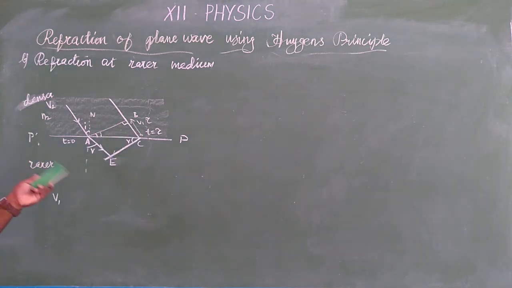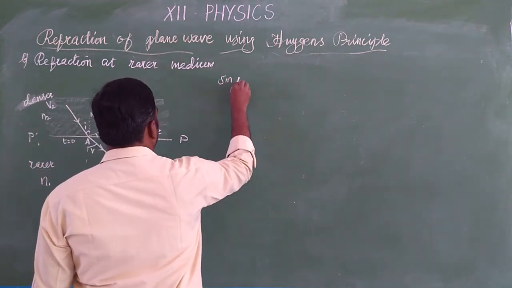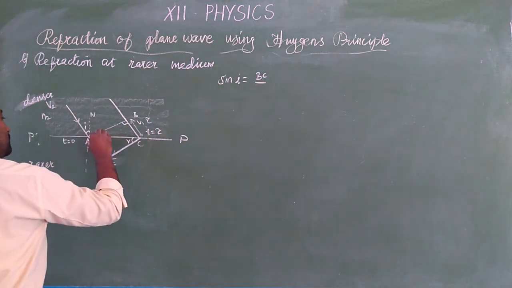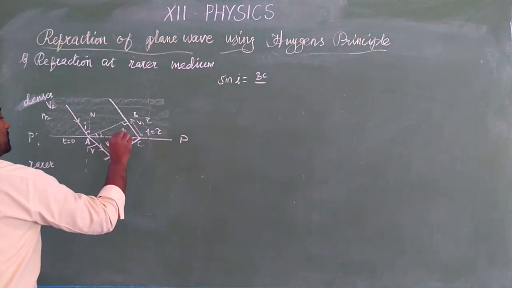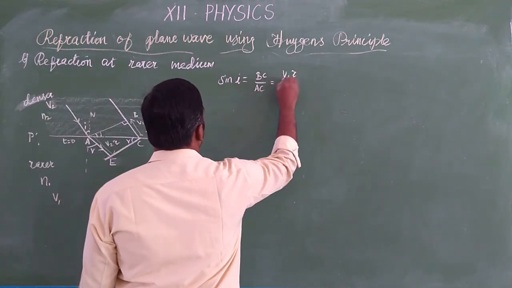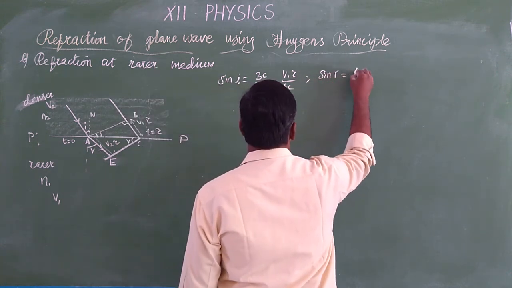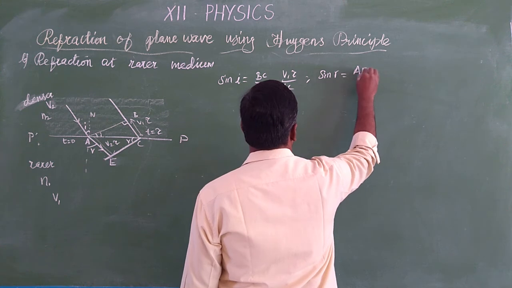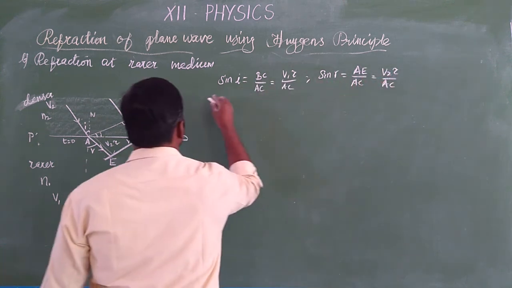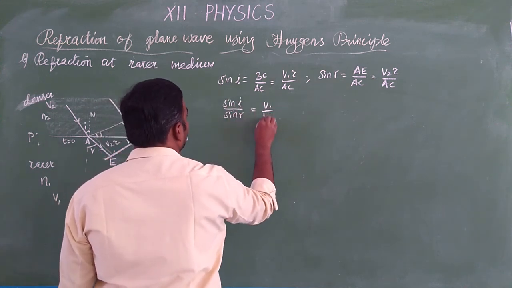Okay, so the same way we used it before, we can calculate sin here as well. So sin I is equal to BC by AC. If this is V1 tau, then this radius is V2 tau. So BC by AC is equal to V1 tau by AC. Similarly, sin R is equal to AE by AC, which is equal to V2 tau by AC. So dividing these two equations, sin I by sin R is equal to V1 by V2.